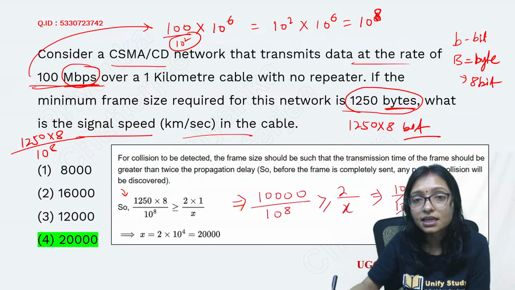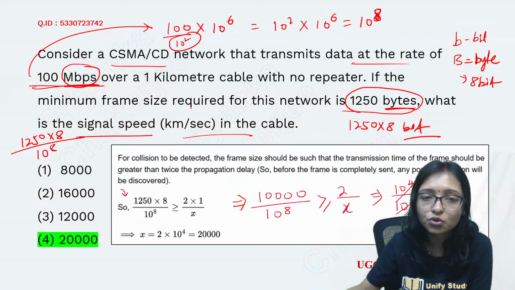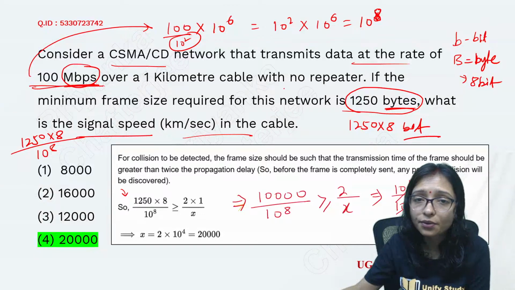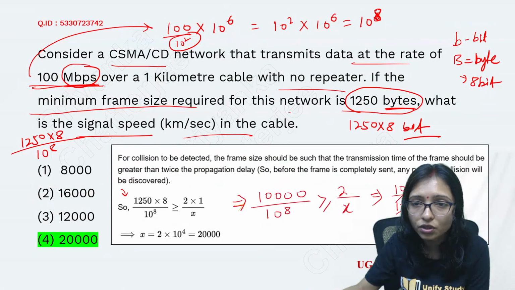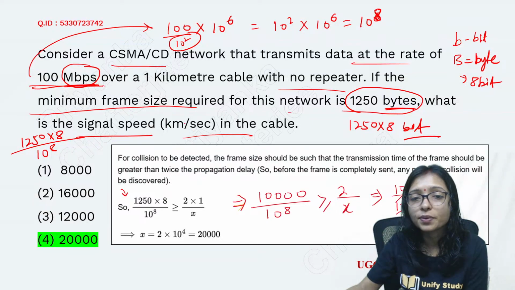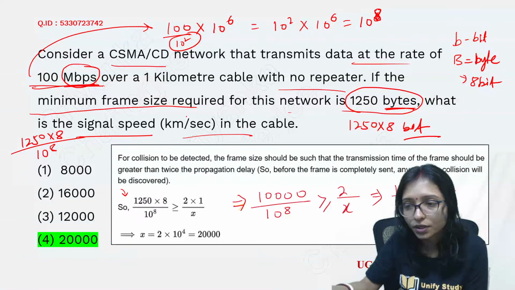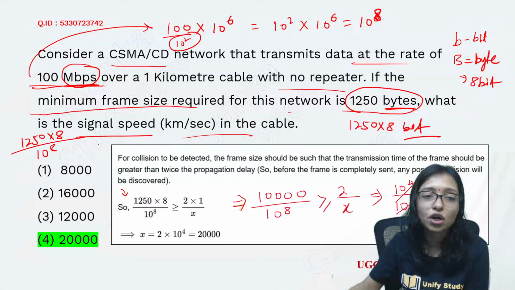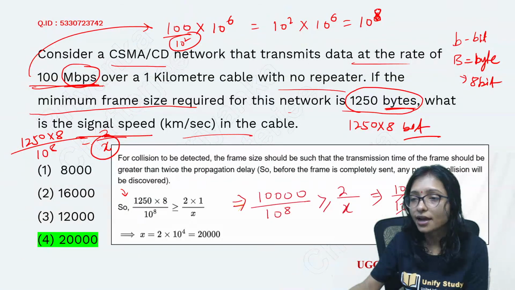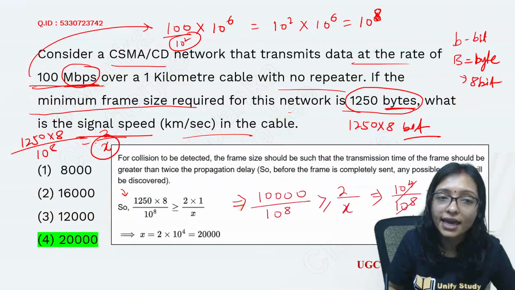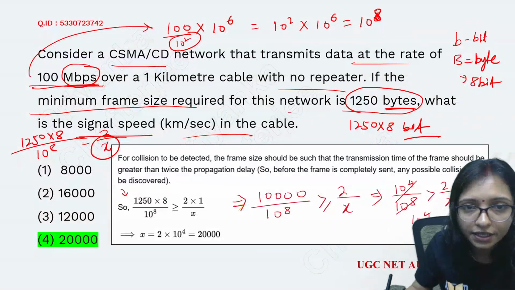Now this is given here, where there was no repeater, and the minimum number of frames required, what is the signal speed. So signal speed is not given to me, right? As signal speed is not given to me, I can do like 2 by x. So what is the value of x? I need to calculate the value of x here. I don't know the speed, right?